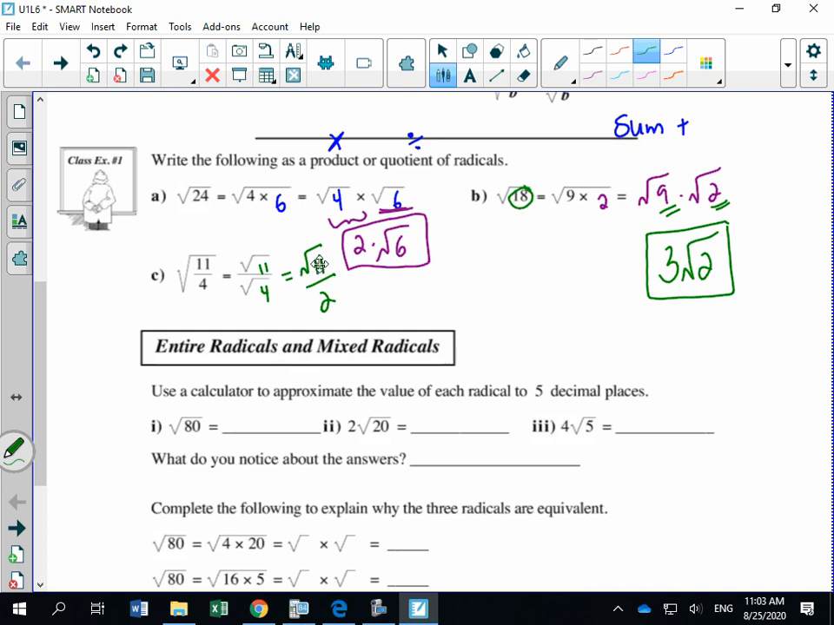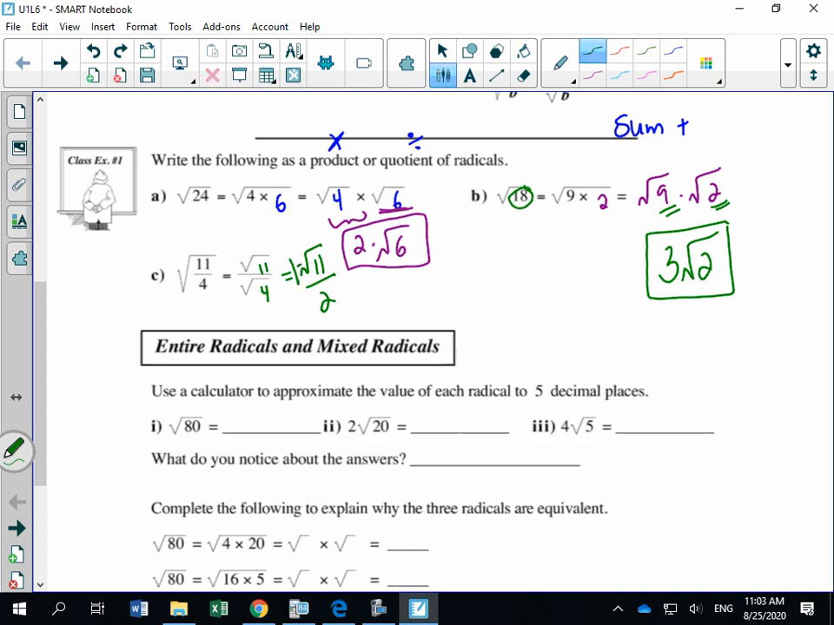If I said to you, okay, what's the invisible number in front of this radical sign? Some students will say, oh, it's a 2. And I would say, no, no, no, that's the index, right? But what's an invisible number I could multiply that root 11 by? And the answer is 1. There's an invisible 1 there.